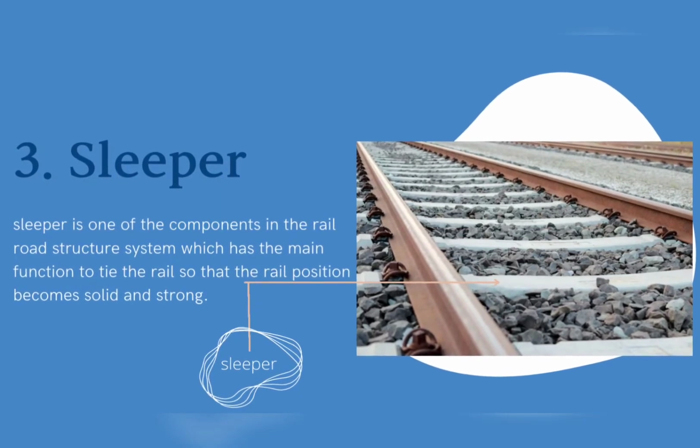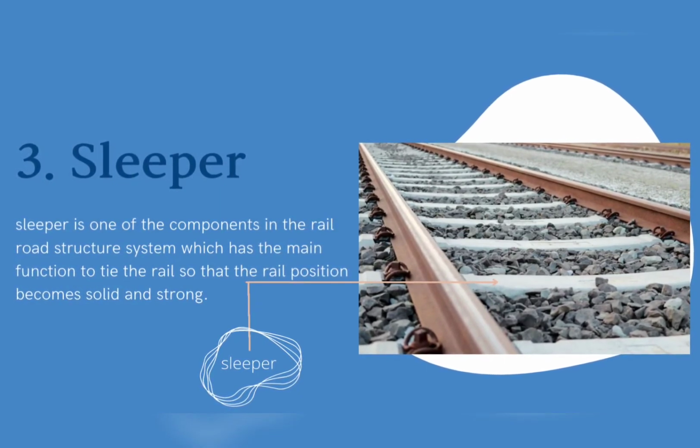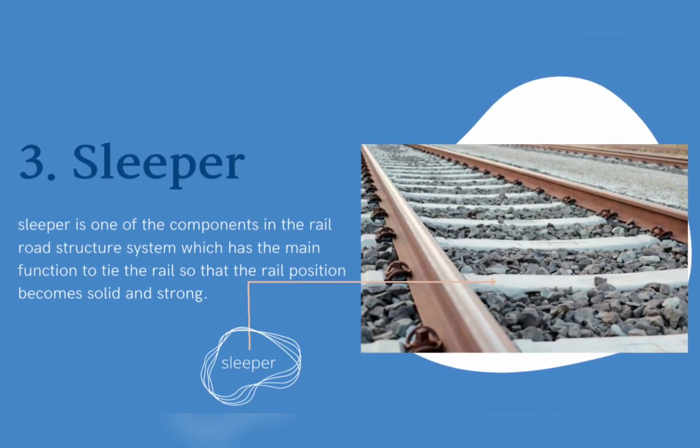The third component is the sleeper. Sleeper is one of the components in the railroad structure system which has the main function to tie the rail so that the rail position becomes solid and strong.